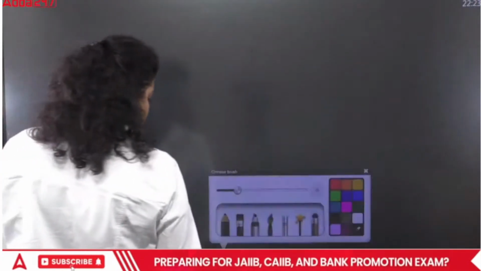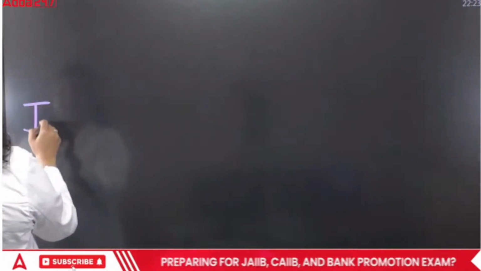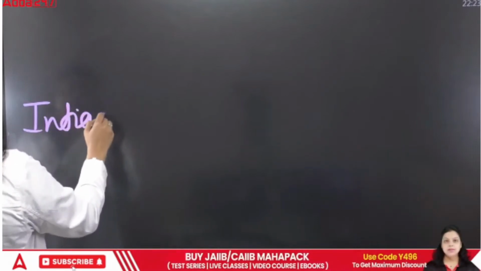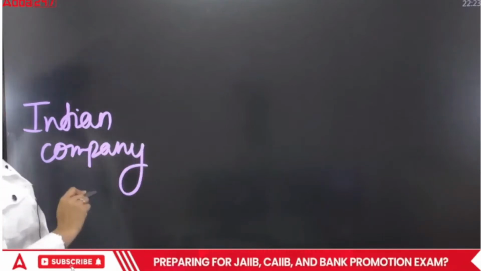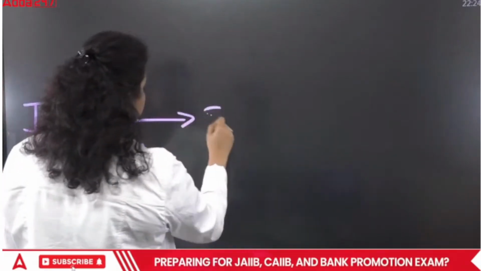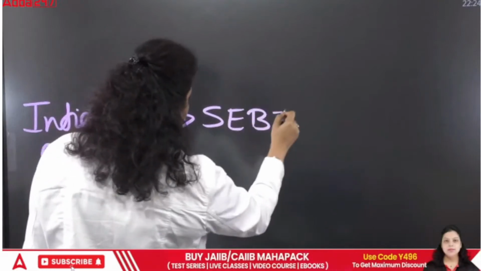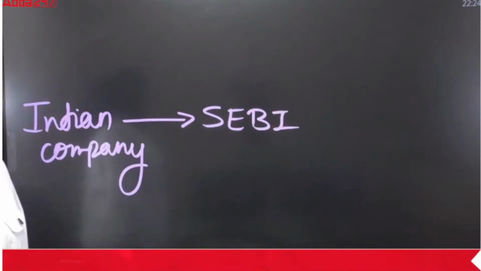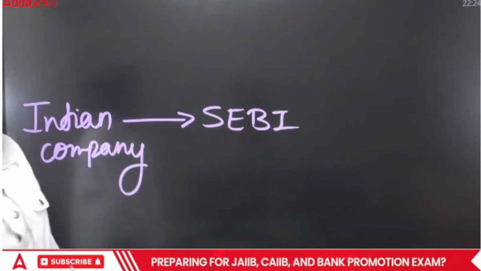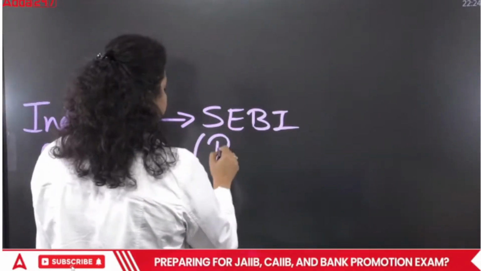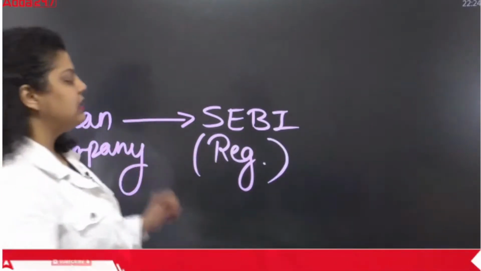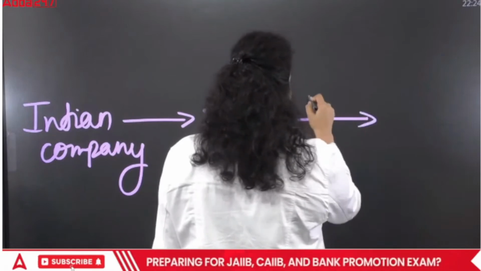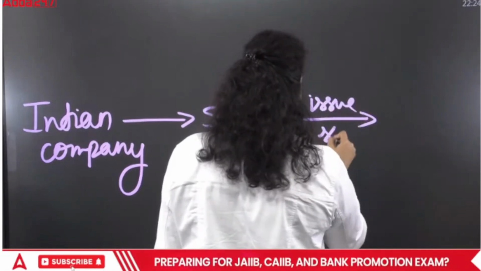Let's say there is an Indian company. This Indian company wants to issue its shares. To issue the shares, this company has to go to SEBI, that is the Securities and Exchange Board of India, the regulatory body of the investment market in India. After going to SEBI, the company has to take permission from SEBI to get registered. After registering, the company will be allowed to issue shares.